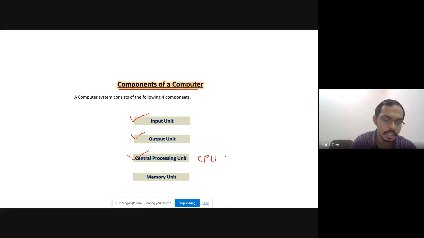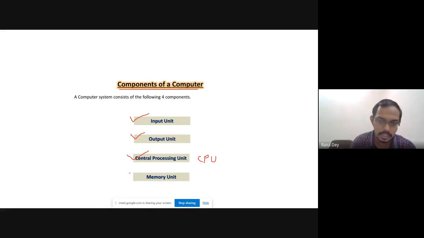Any kind of arithmetic operation, addition, subtraction, multiplication, and any kind of logical operation is done by the CPU, the central processing unit. Some people say this is the heart of the computer system.